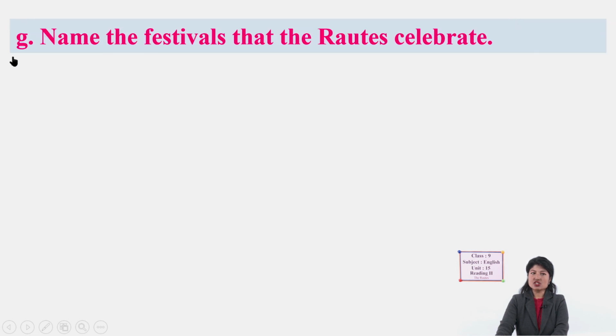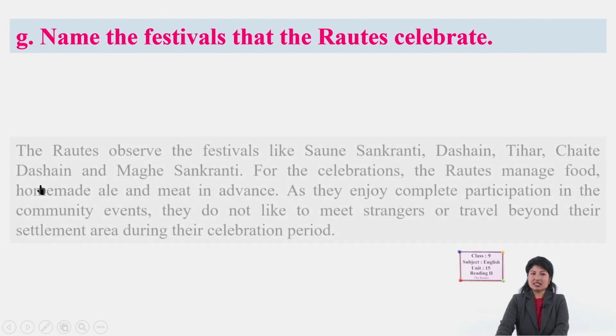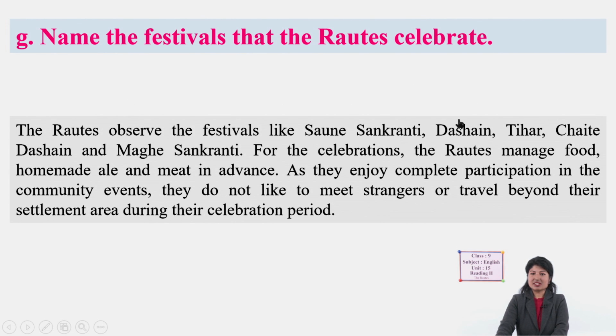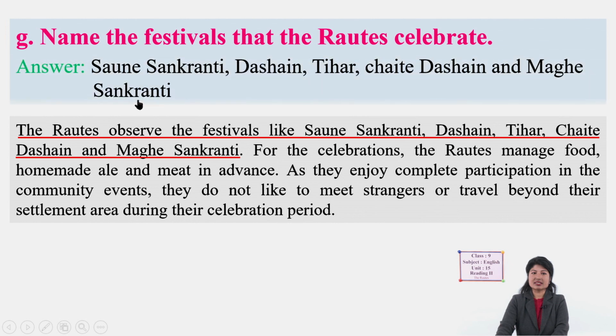Number G. Name the festivals that Rautes celebrate. Where do we find this? Here, festival names. What are the festival names? These are Saune Sakranti, Dasai Tihar, Chaite Dasai, Mage Sakranti.